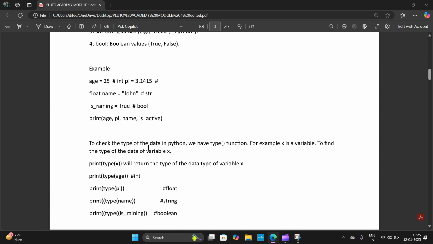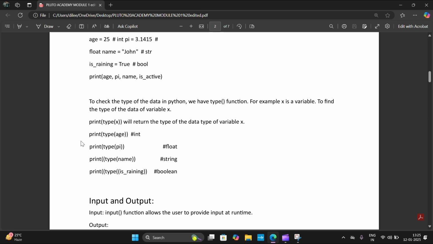And then we have learnt about the type function in Python. The type function is used in Python to check the data type of a variable. For example, x is a variable. To find the data type of the variable x, we have to print like this: print type of x. It will return the type of the data of variable x. So I also did an example of these data types and variables.